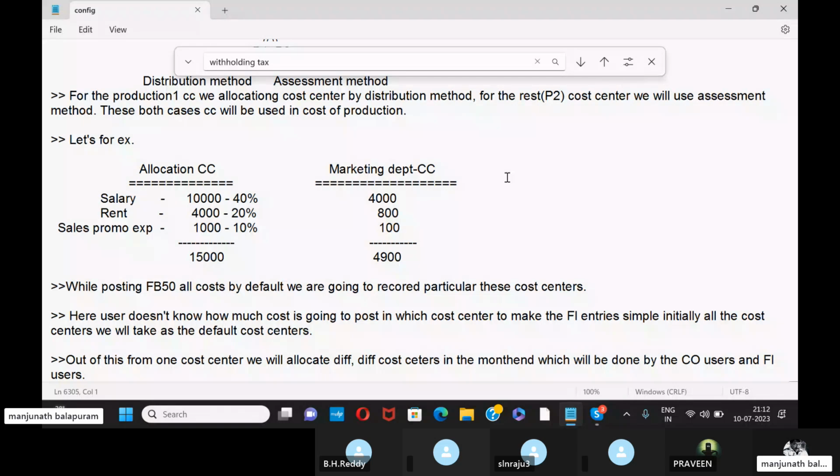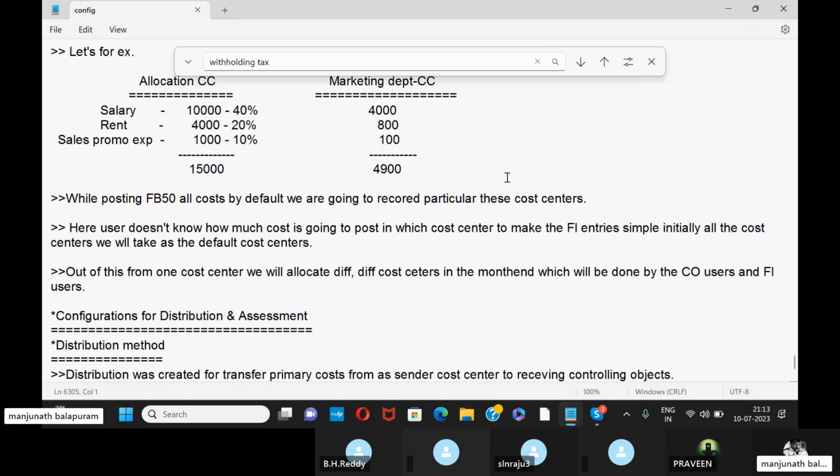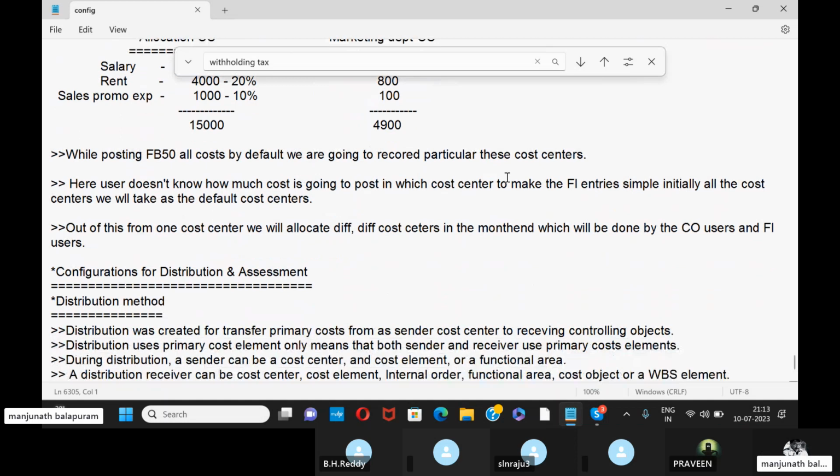But the user doesn't know how much cost is going to post to which cost center while posting AB50. To make the FI entry simple, initially the cost centers will be taken as a default cost center.